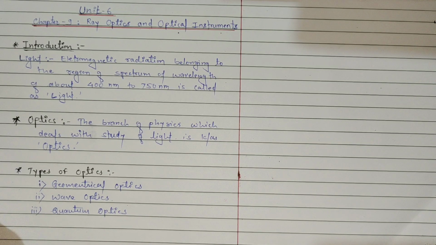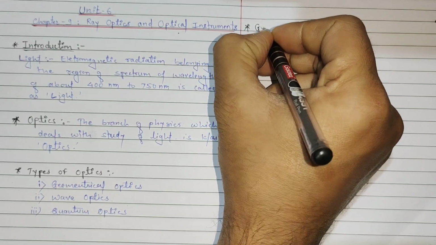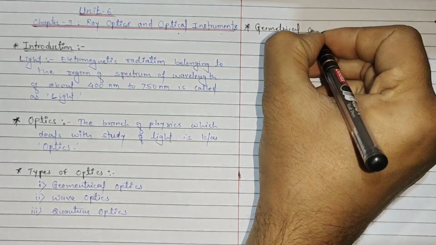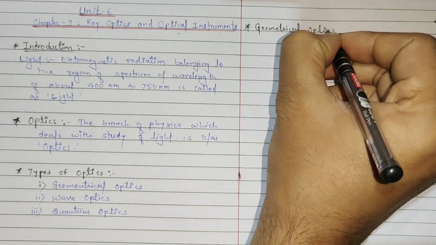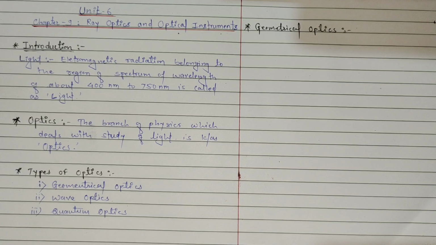Okay, so we'll take some detail about geometrical optics. What do you mean by geometrical optics? Basically, in geometrical optics we consider the ray which travels in a straight line, and geometrical optics states that for each and every object there is an image.